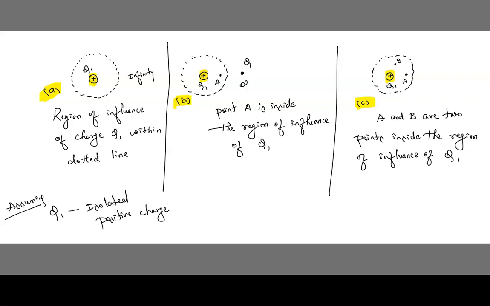Understood? Now beyond this dotted line, ये dotted line के बाहर, are you getting children? Beyond this dotted line, the influence of Q1 is very small. Means Q1 force will not apply at all. It is very small. Understood? It's kind of negligible for any practical purpose. We cannot use it at all. I can tell you a best example.